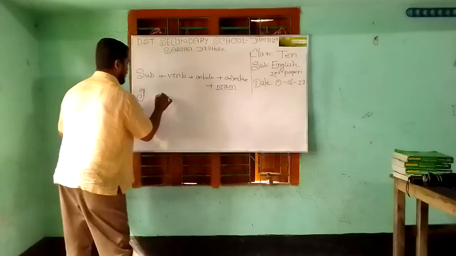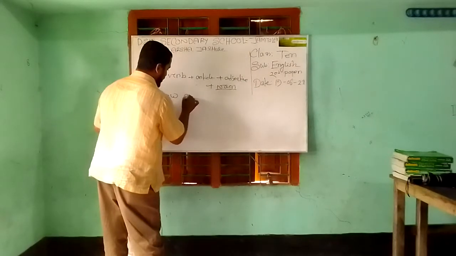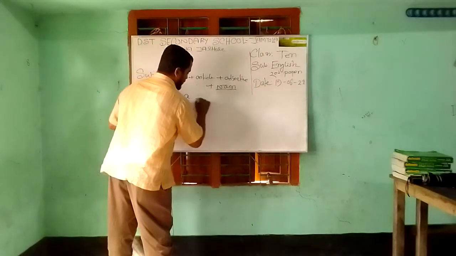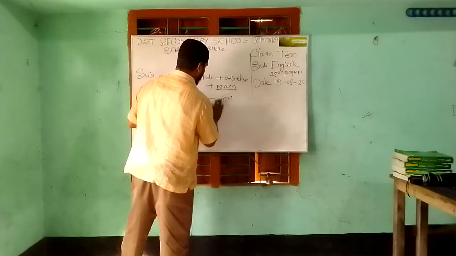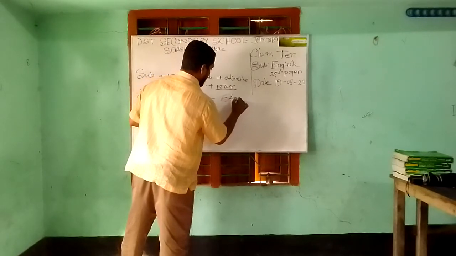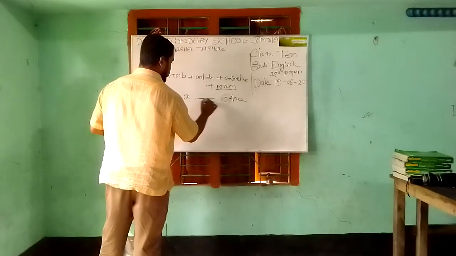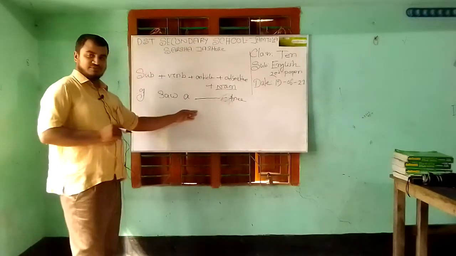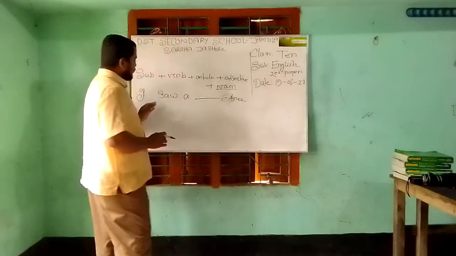In another example: I saw a dash tree. Here, what kind of parts of speech can we use?